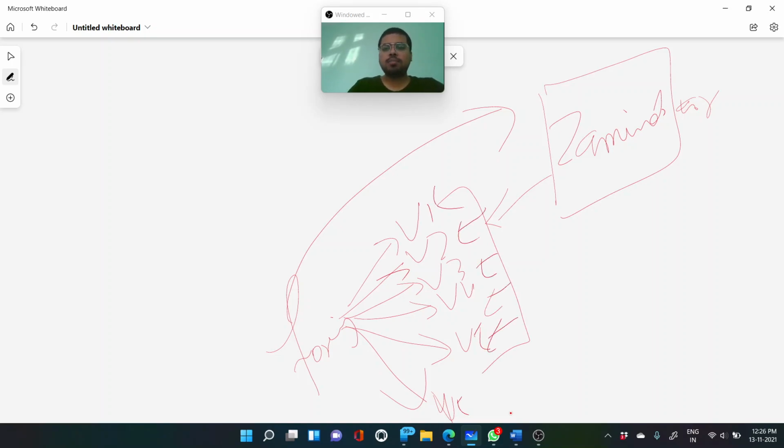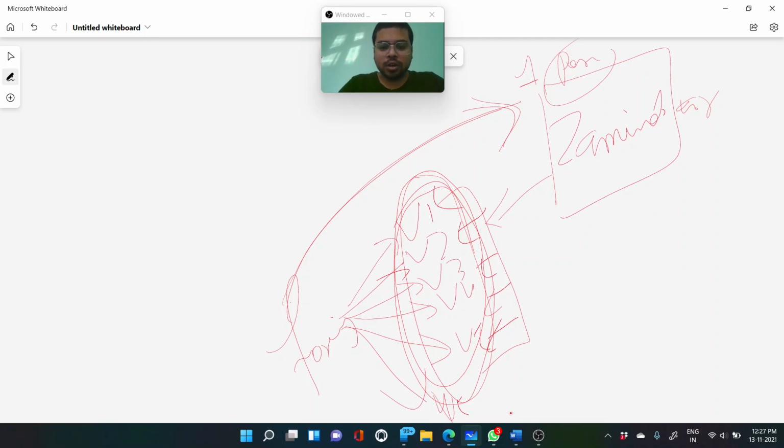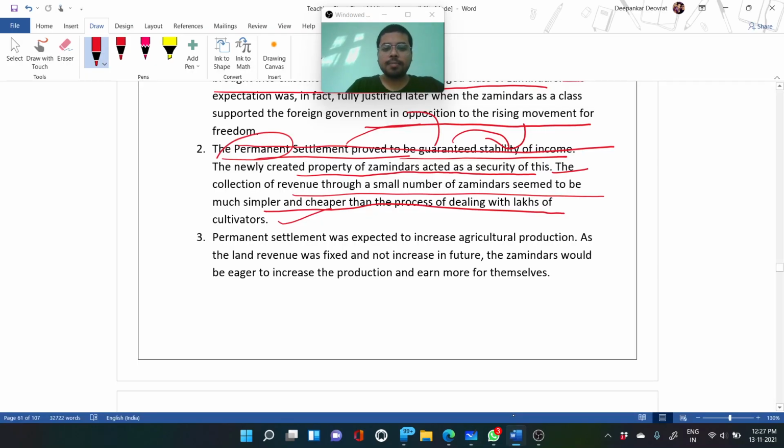So the British government had to deal with this one person only, instead of dealing with each member of the village. That was one benefit for them. Instead of dealing with lakhs of cultivators, they had to deal with the Jamindars only.